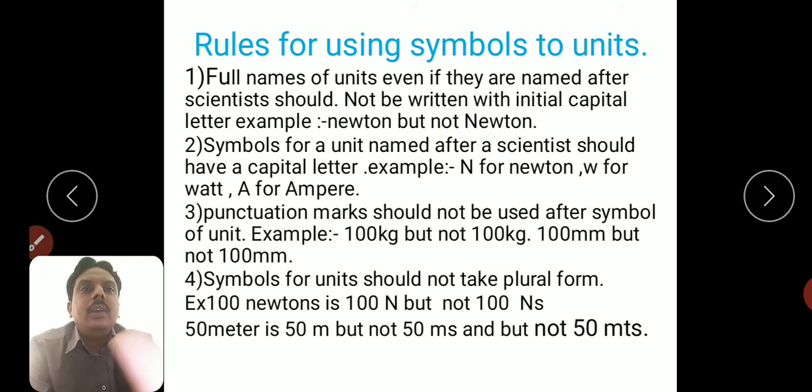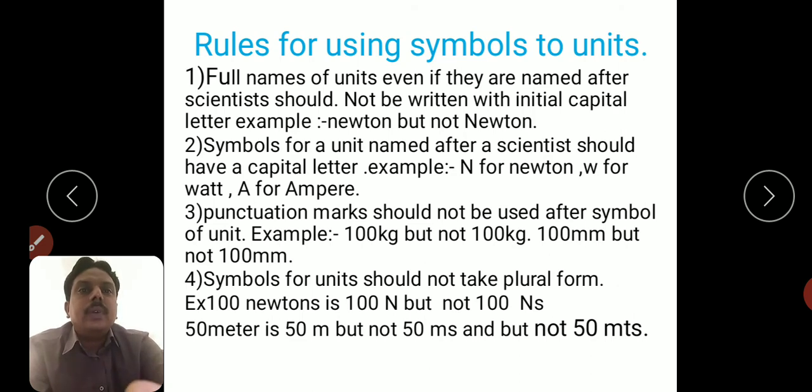Right. Second one, symbols for a unit named after a scientist should have a capital letter. Example, if we want to write the newton, we can write only capital letter N. N for newton, W for watt, A for ampere.